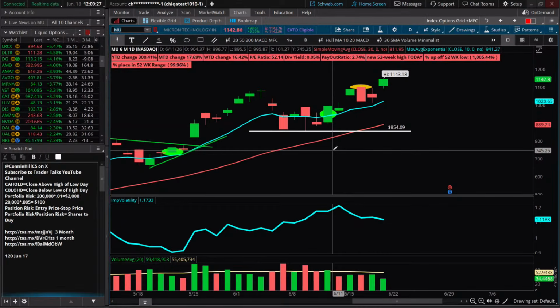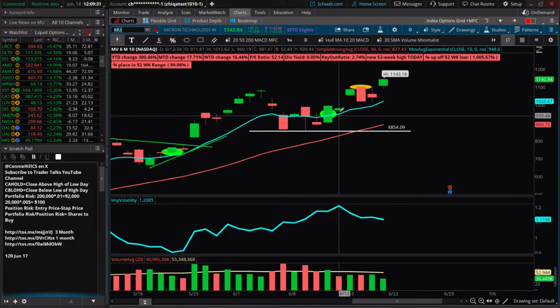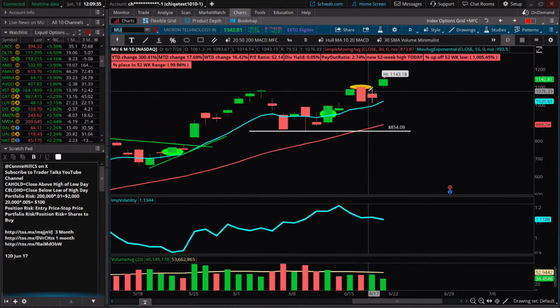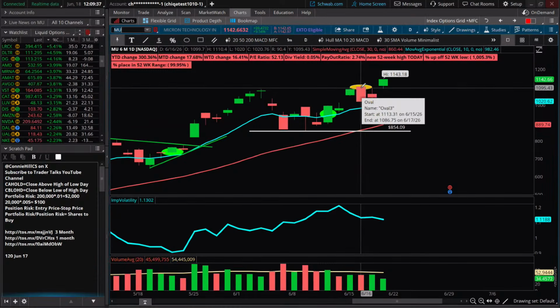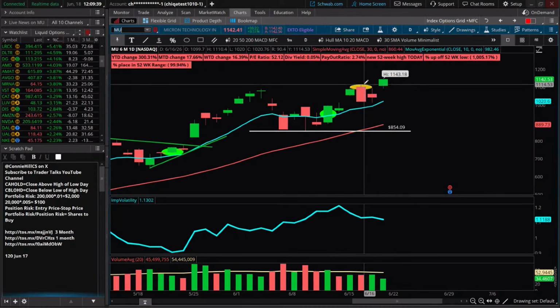And it was that as well. So that's the day we got into the trade. So that was Thursday. This was Friday. This was Monday, had a nice gap up. And then Tuesday, it ran up just a little bit, hit our target order that we had in mind.